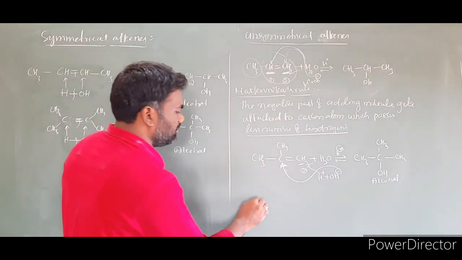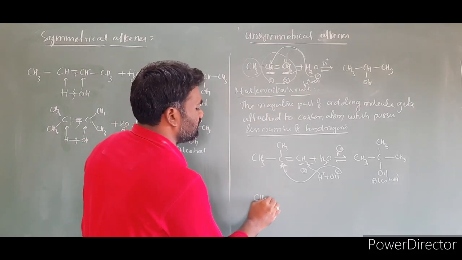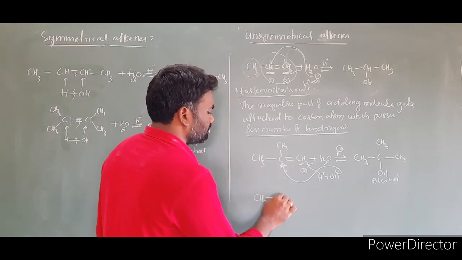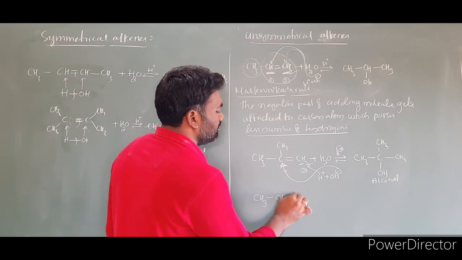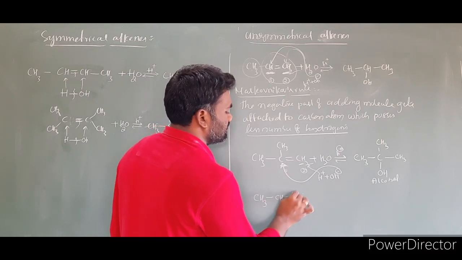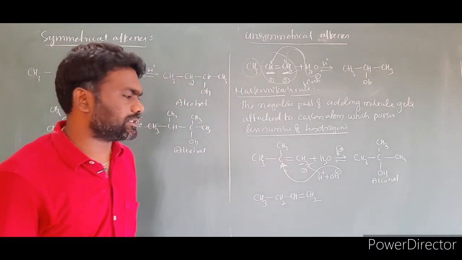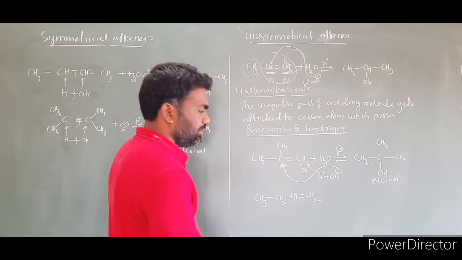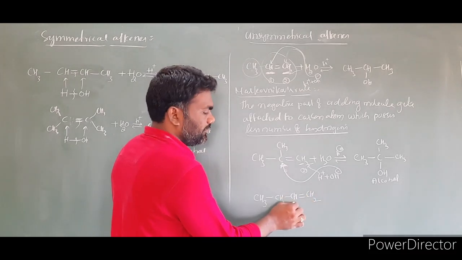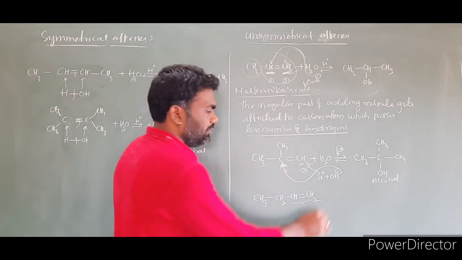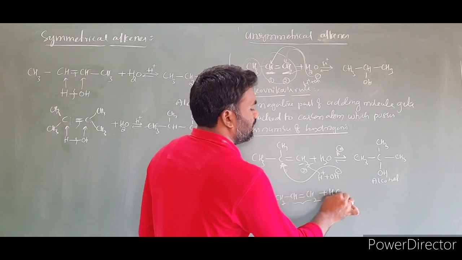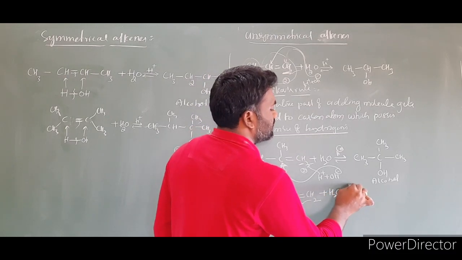I will take one more example for better understanding. CH3, CH2, C double bond CH double bond CH2. Look at this molecule: we check the double bonded carbons, and to them we add a water molecule in the presence of H plus.